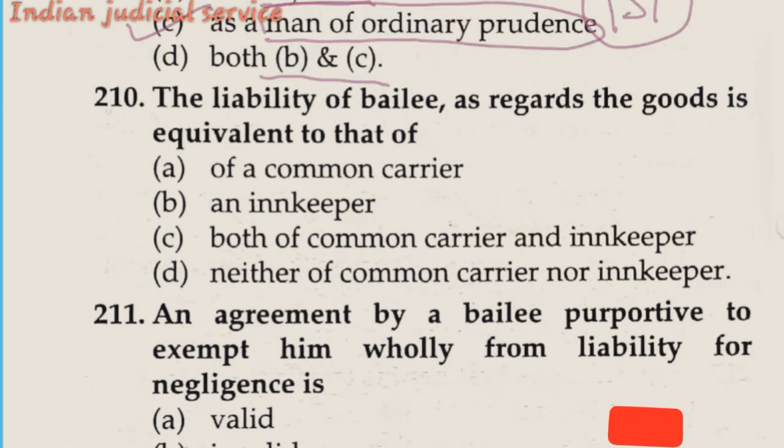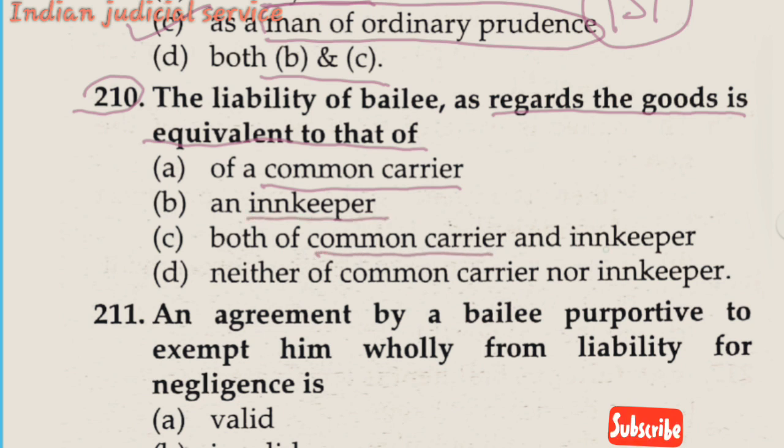Now question number 210. The liability of the bailee as regards the goods is equivalent to that of: option A, a common carrier; option B, an innkeeper; option C, both common carrier and innkeeper; and option D, neither common carrier nor innkeeper. So the liability of the bailee as regards the goods is equivalent to that of the common carrier. So the answer is option A.